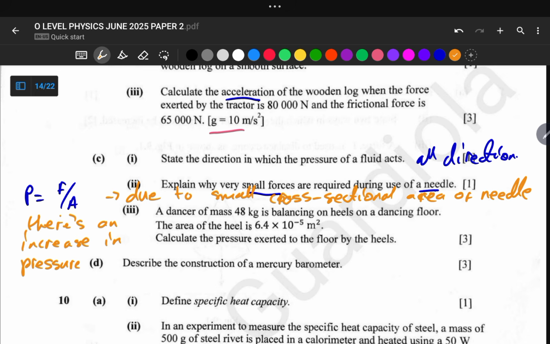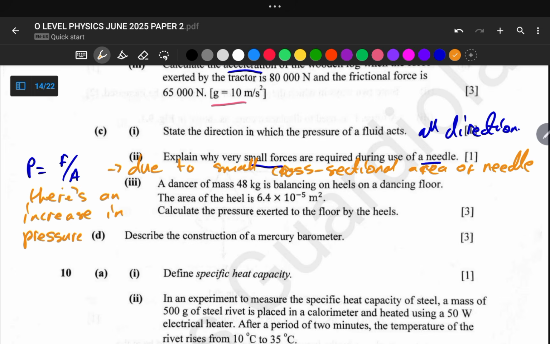Same for a knife. When we are cutting something using a knife, the idea is of pressure. So small forces are also required when we are using a knife, because the small cross-sectional area of a knife increases the pressure on the body that we are trying to cut.